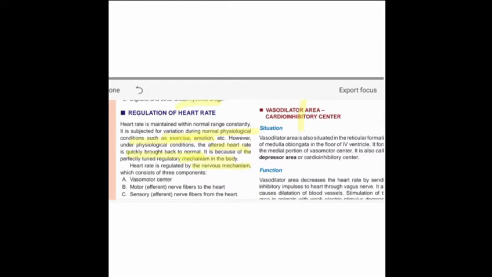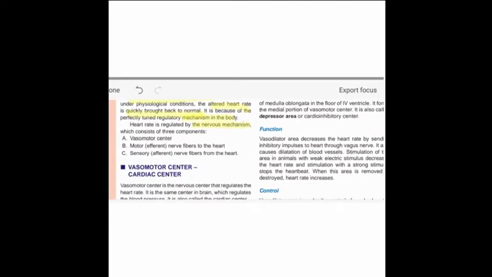It consists of mainly three parts: first, our vasomotor center; second, the motor nerve fiber towards the heart; and third, the sensory nerve fiber. One is the center, another is the motor impulse, and another is the sensory impulse.